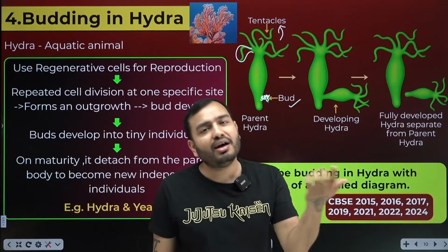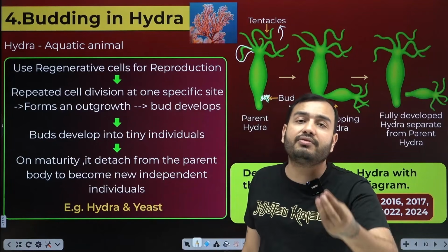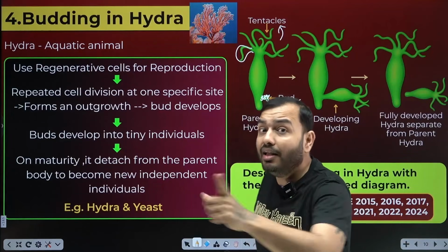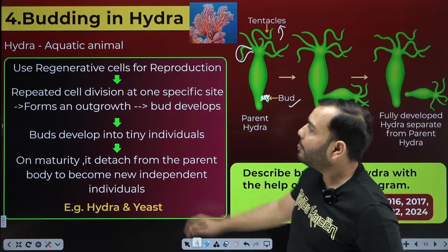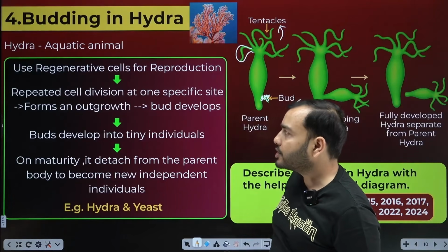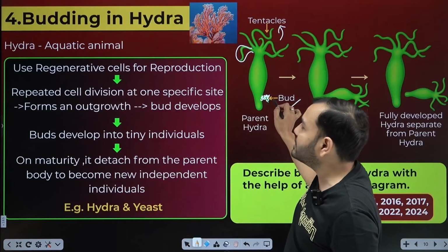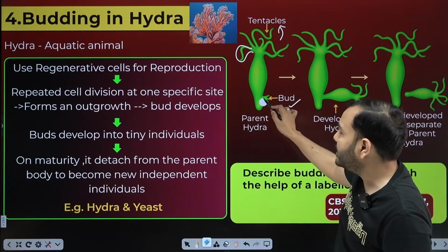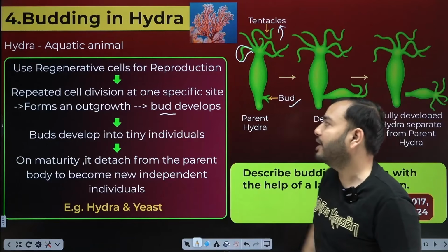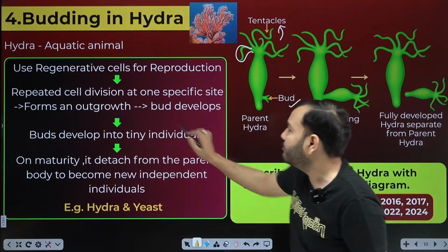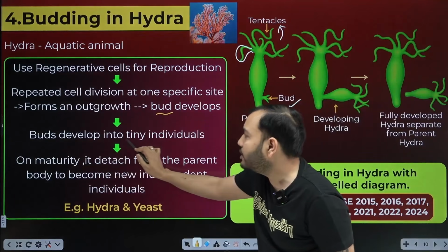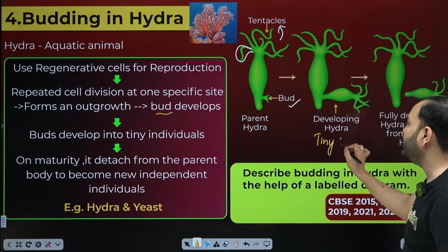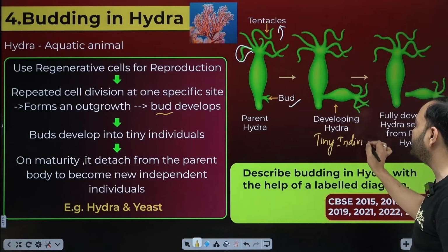Is it sexual or asexual? It happens from regenerative cells. There are special types of cells which continuously divide and increase at a specific site. This is written: use regenerative cells for reproduction. Repeated cell division at one specific site forms an outgrowth. We call this outgrowth a bud. The bud develops into a tiny individual. Slowly this bud becomes a tiny individual. A new individual keeps forming and keeps getting bigger with time.